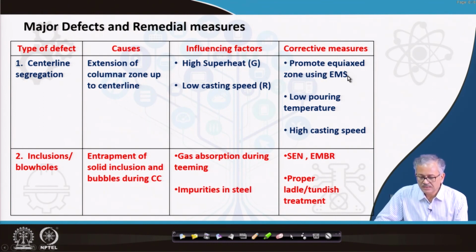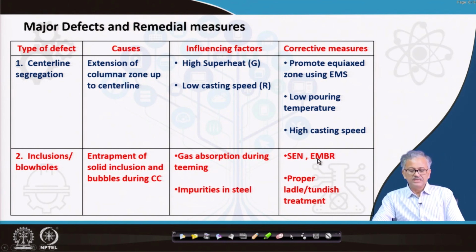And then what are the corrective actions? You can use the SEN and EMBR. SEN obviously is there, so there is low or zero interaction, and EMBR, electromagnetic brakes, such that the mold flux incorporation will be less, and proper ladle and tundish treatment. That is the thing.